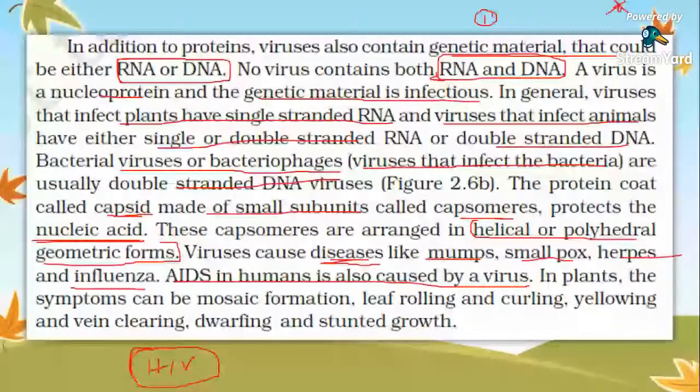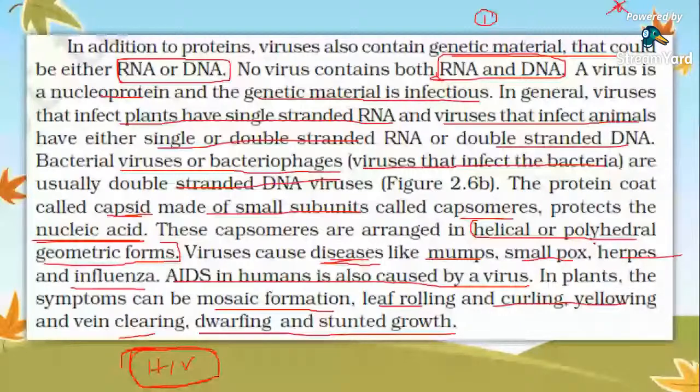In plants, the symptoms can be mosaic formation, leaf rolling and curling, yellowing, vein clearing, dwarfing and stunted growth. So a previous year NEET question was: leaf curling in plants is a fungal disease, protozoal disease, viral disease, or a bacterial disease? The answer is viral disease.